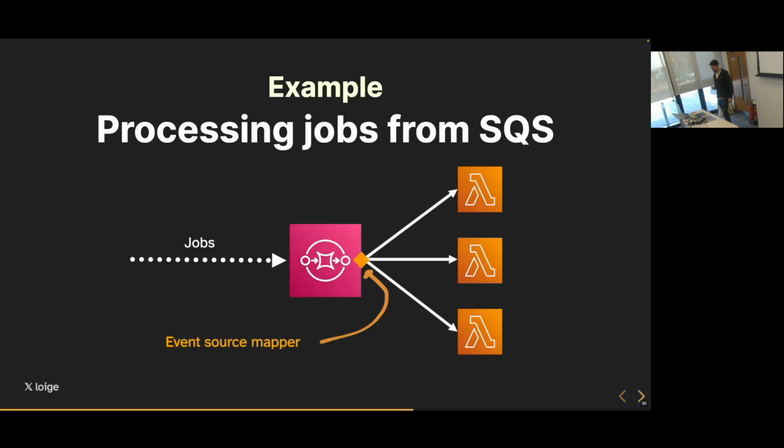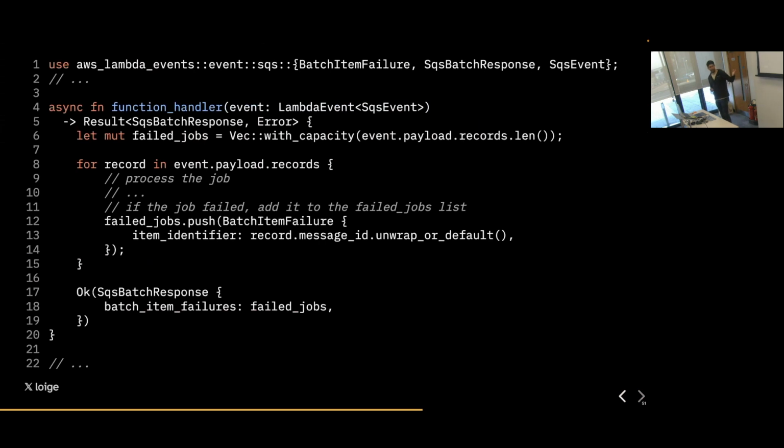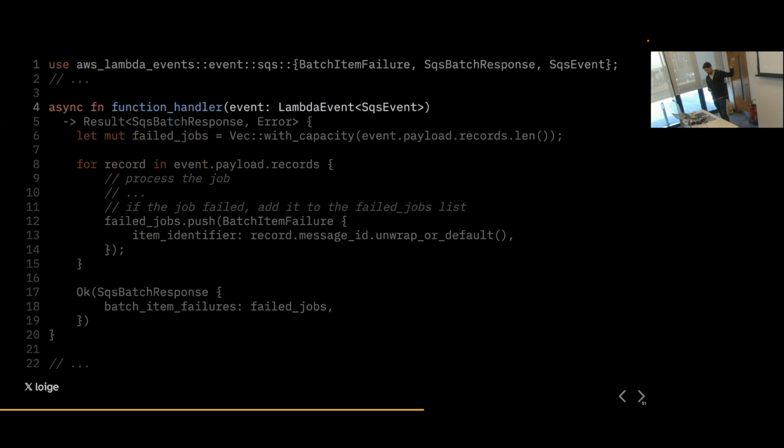So actually, AWS has announced a feature that allows you to tell exactly which jobs failed and assume that all the others succeeded. So AWS can reschedule only the ones that failed. And in Rust, this is actually very convenient because when you use cargo lambda init and you select SQS, it gives you already something that looks like this, where if we look at the response type, it's called SQS batch response. And this is a type that already codifies the specific structure that AWS expects when you want to tell AWS this particular job or this set of jobs failed, please reschedule them for me.